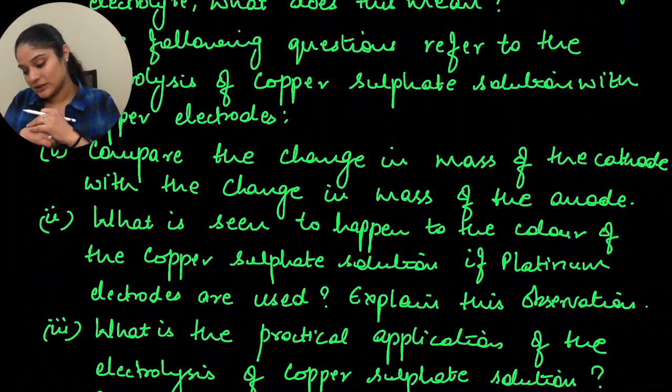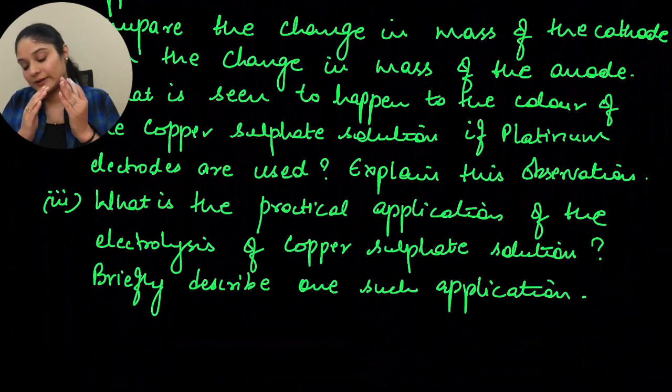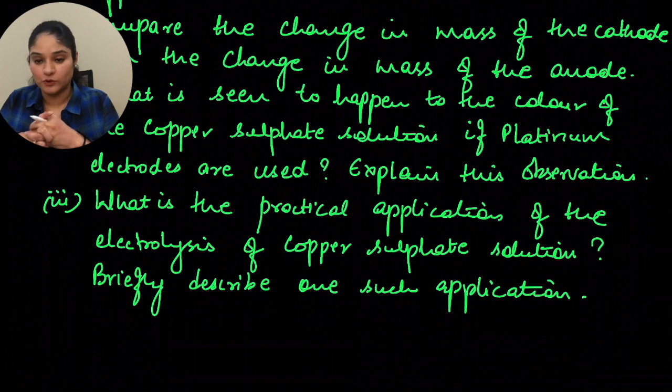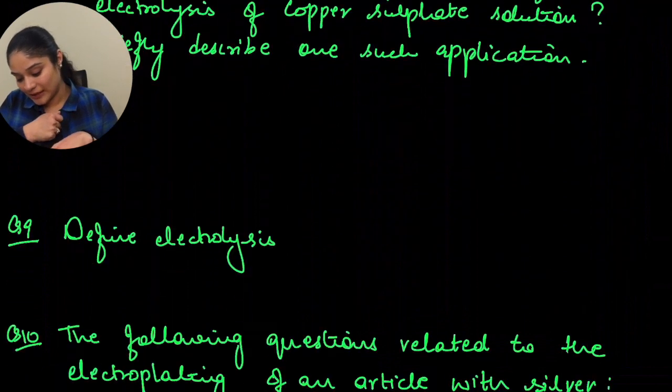Now the next question is, what is the practical application of the electrolysis of copper sulfate solution? Briefly describe one such application. So you can use it in electro refining of impure copper. So you can refine impure copper and get pure copper, and then you can explain that. Let's move to the next one.